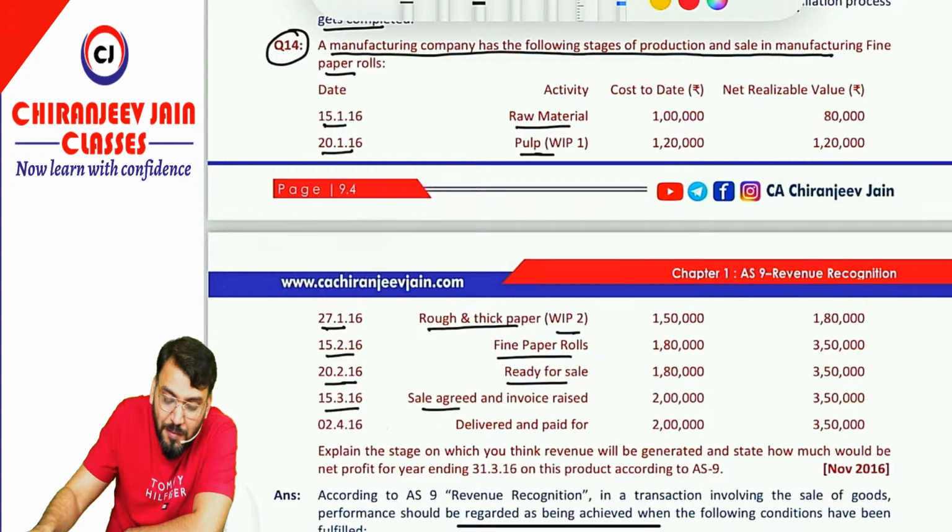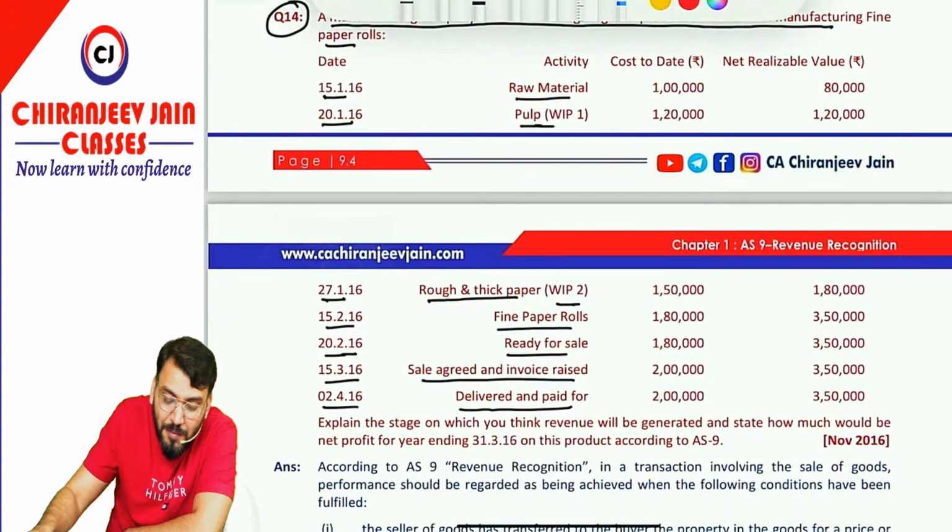15 March sale agreed and invoice raised. On 2nd April delivery and paid. Explain the stage on which you think revenue will be generated and state how much revenue and the net profit for the year ended 31st March 2016. Now only doubt will come: either can I say we can recognize the revenue when the sale is agreed and invoice raised, or when the delivery is completed. In these two dates doubt will come.